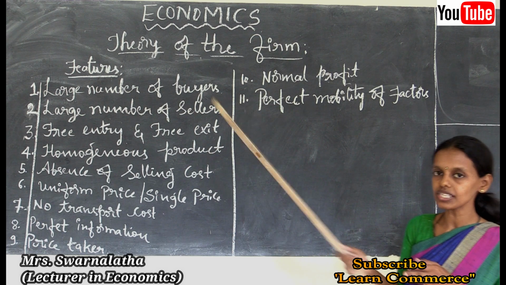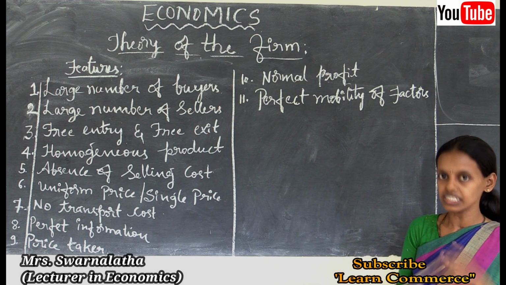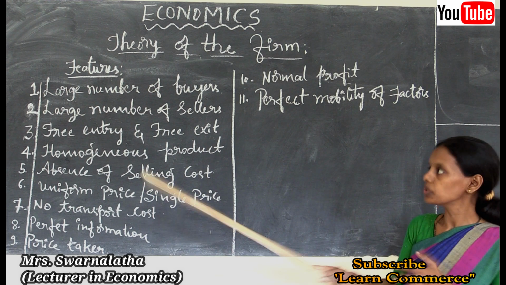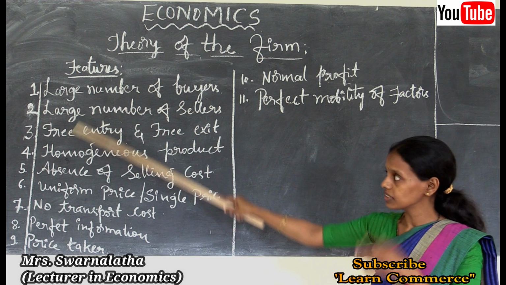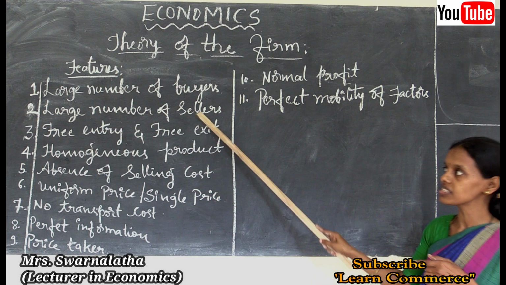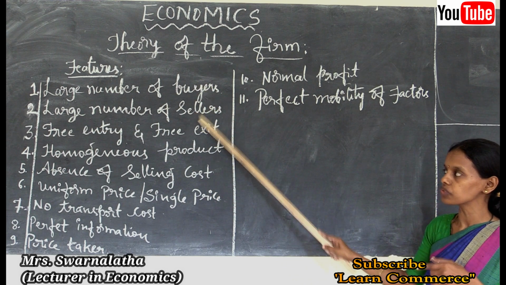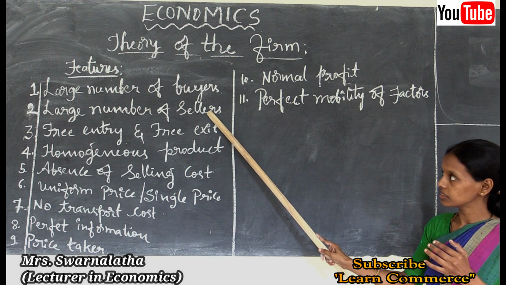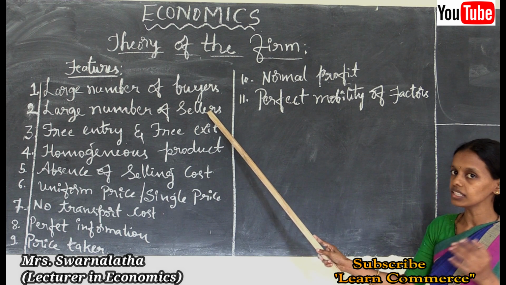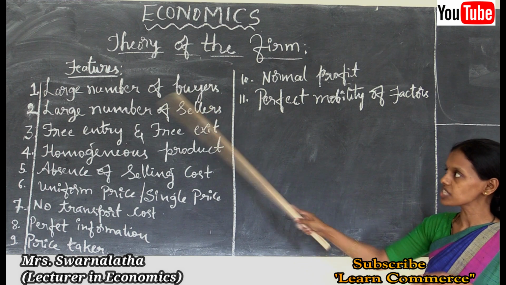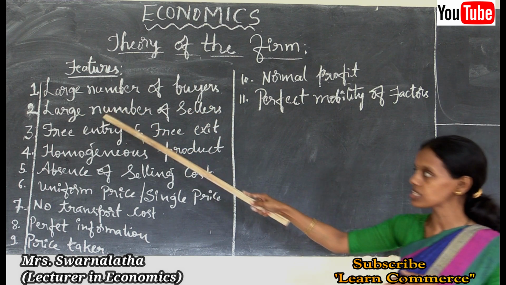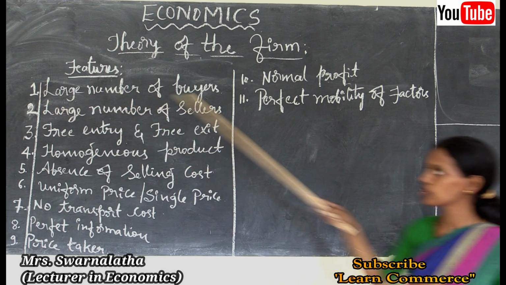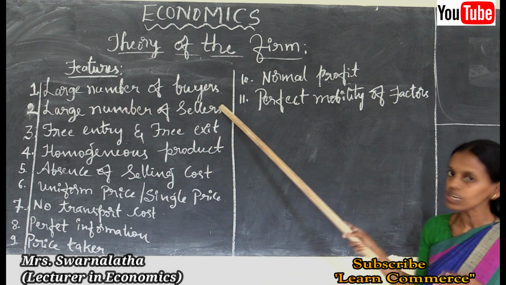Firms are small units of the industry, and different firms together form an industry. No independent decision is made by these firms. Firms just follow the decisions or the price taken by the industry. They are just followers. Thus the main feature of perfect competition is a large number of buyers and a large number of sellers.